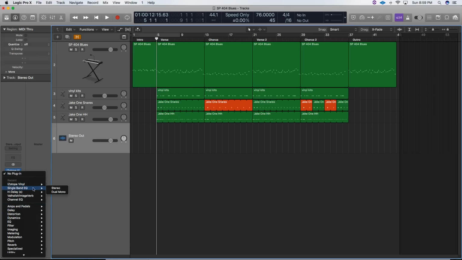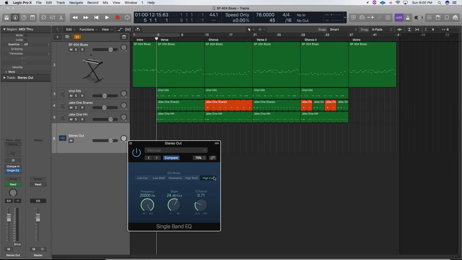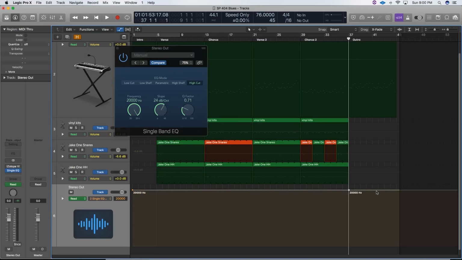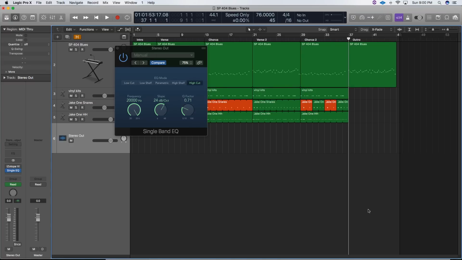But wait, there's more! One more thing I like to do is put a single band EQ on my instrumentals. I make sure it's on high cut, take the frequency all the way to 20K. I go to the very end, make sure I'm automating the frequency. I go to the outro that I created, make sure there's a dot at the very beginning, and then I go to the very end and pull it down to about 300 Hertz. If you hold Control and Shift, you can create a curve. What this is going to do is give me a very different kind of fade. It's going to fade by taking out the high end.